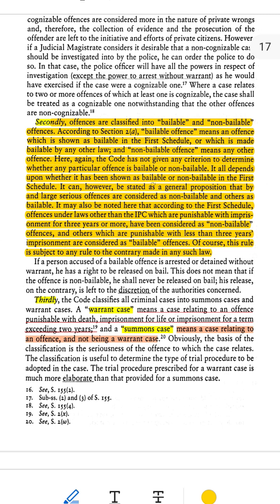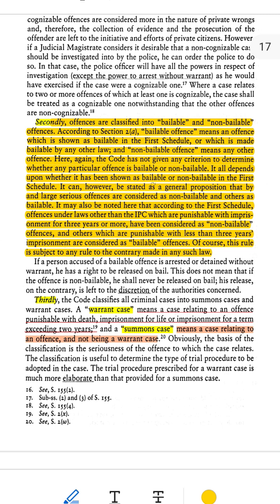How does the law decide if a crime is bailable or non-bailable? 1. The first schedule of CRPC, Code of Criminal Procedure. The law has a list called the first schedule, where crimes are marked as either bailable or non-bailable. 2. No fixed rule. There isn't a fixed formula to decide which crimes are bailable or non-bailable. It depends on how serious the crime is. 3. General rule. Serious crimes non-bailable, less serious crimes bailable.